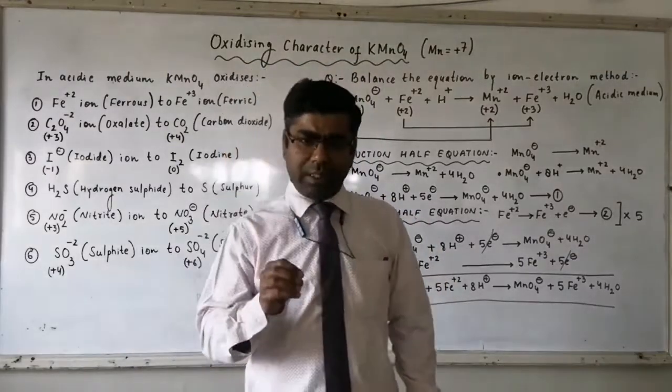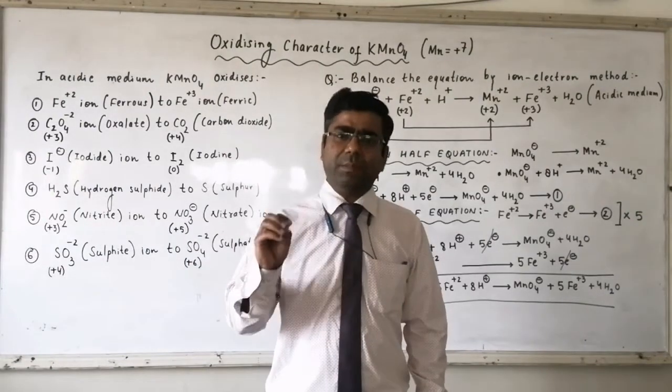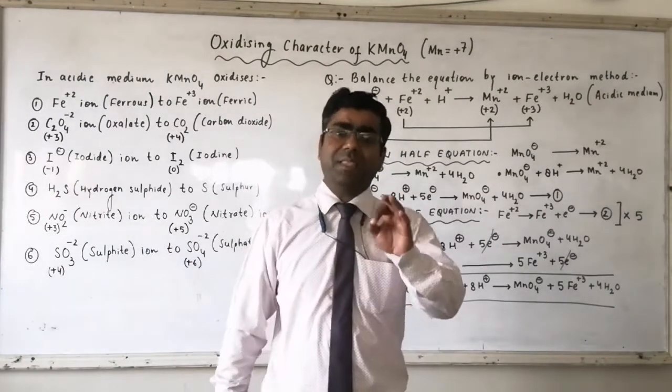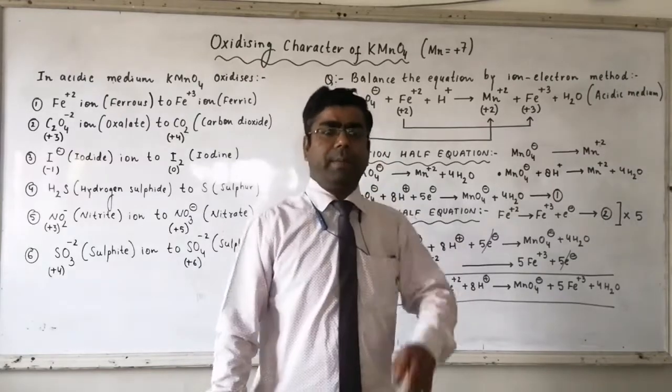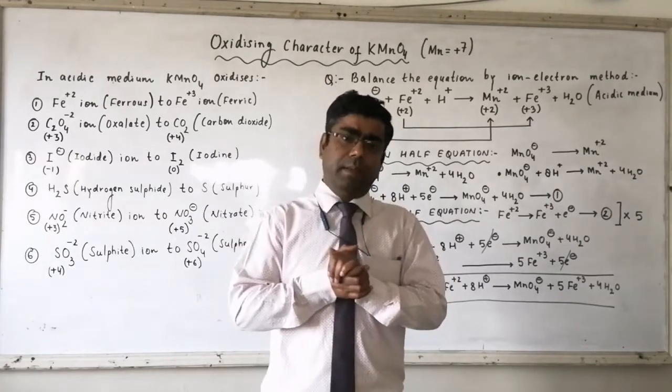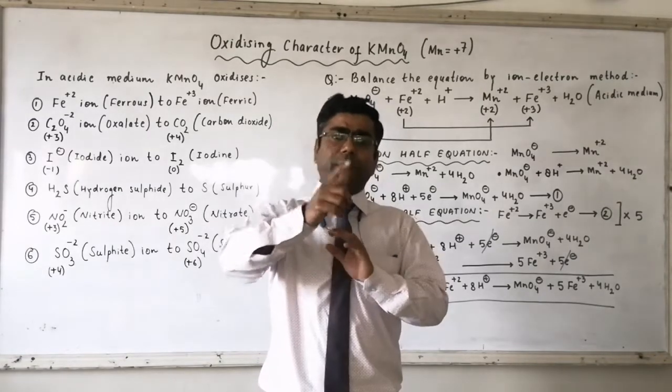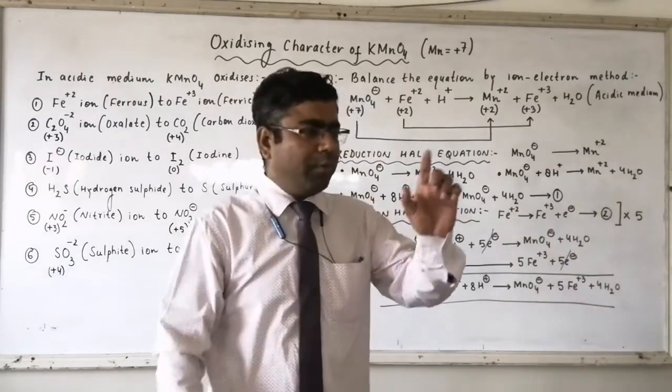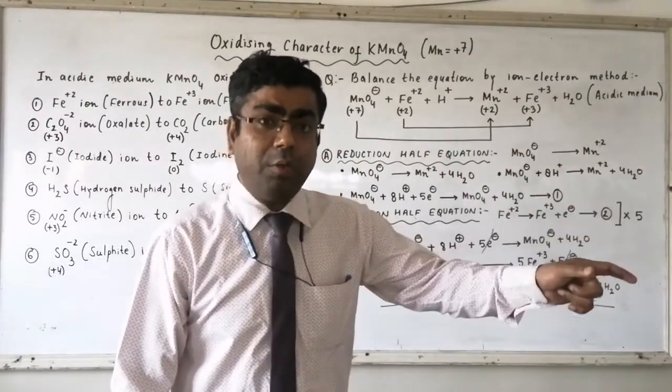So potassium permanganate can oxidize Fe2+ ion to Fe3+ ion, or we can say compounds in which Fe is exhibiting the +2 state. It can be FeCl2, ferrous chloride, or it can be FeSO4, ferrous sulfate. In presence of potassium permanganate, FeCl2 will be converted to FeCl3, which is called ferric chloride.